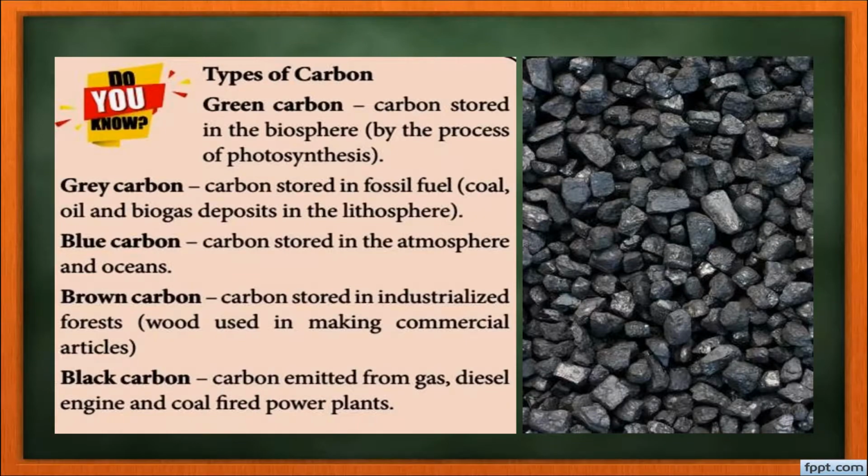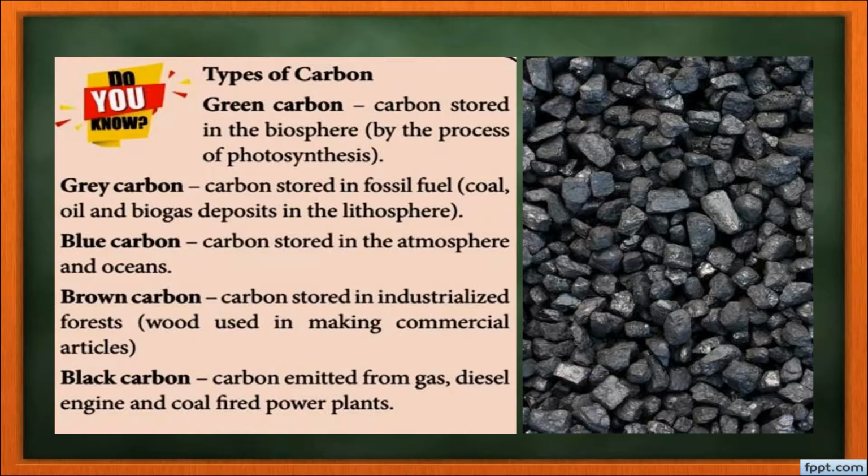Next, let us see the types of carbon. There are different types of carbon in this universe. Green carbon is stored in the biosphere by the process of photosynthesis. They are present in the green leaves, green portion of the plant, and so it is green carbon. Grey carbon is carbon which is stored in the fossil fuel. Fossil fuels are coal, petrol, biogas, etc., and they get deposited in the lithosphere under the earth. They are called grey carbon.